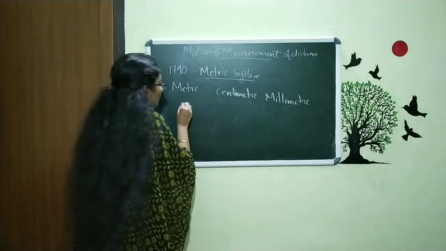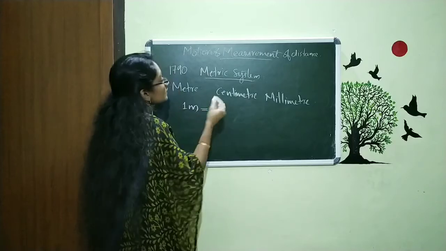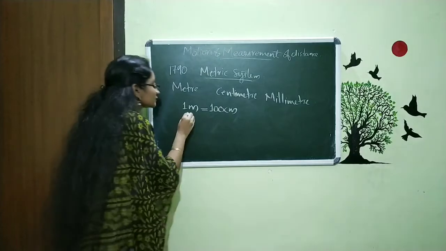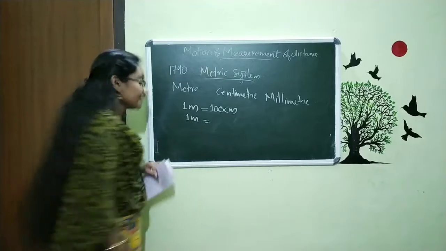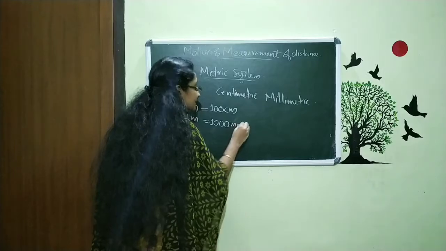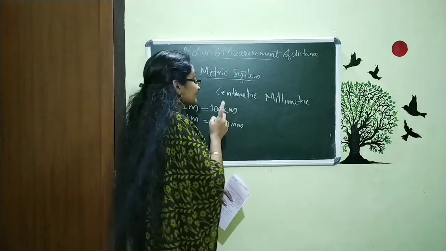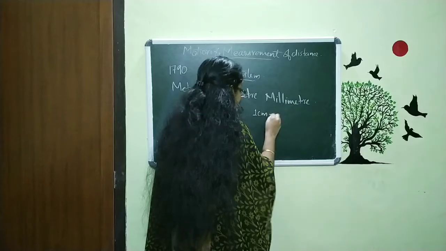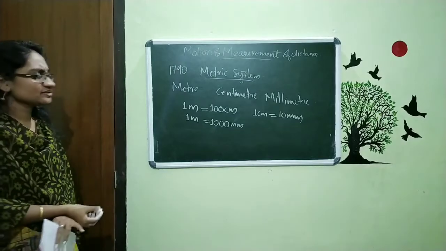We can denote meter by small m. 1 meter is equal to 100 centimeter. And also 1 meter is equal to how many millimeter? 1 meter is equal to 1000 millimeter. You just want to study these values. And how many millimeter are there in a centimeter? 1 centimeter is equal to 10 millimeter. So these are the relations. You just want to remember.